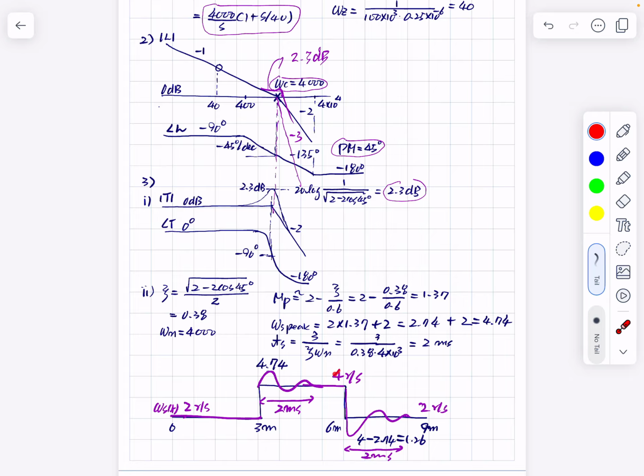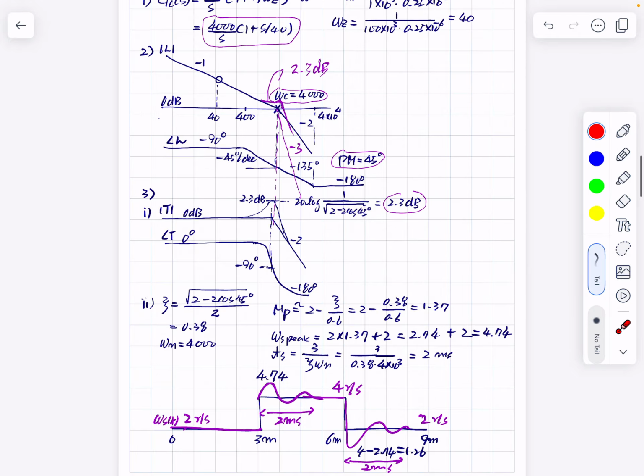Originally it was this number, and the maximum transition is this number. So by subtracting them, the final minimum value of this speed is this number, and it returns to this original value of 2 radian per sec. All right, so this is it.